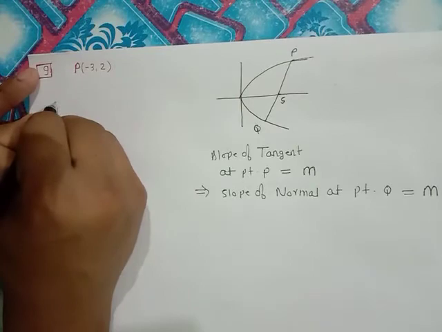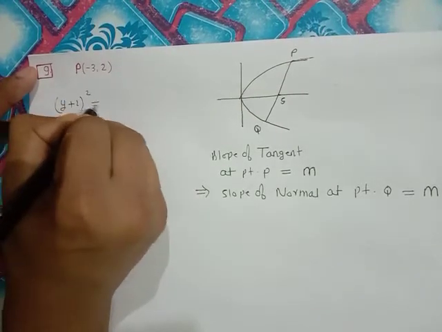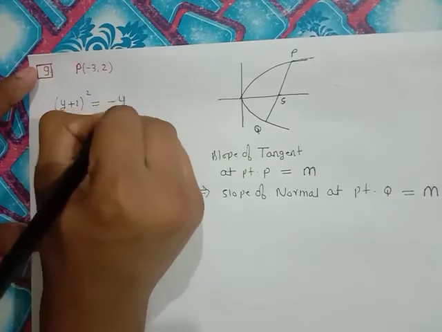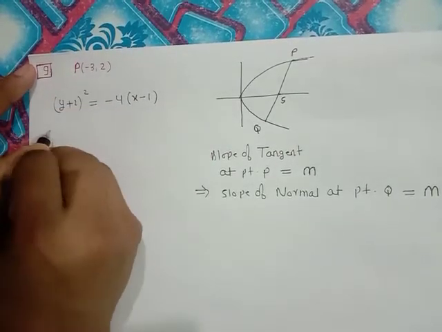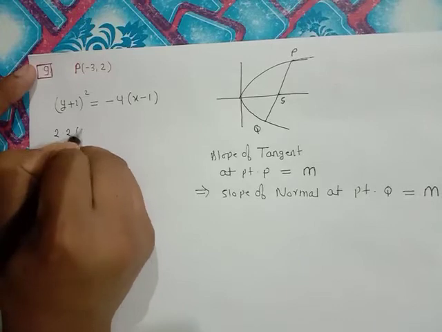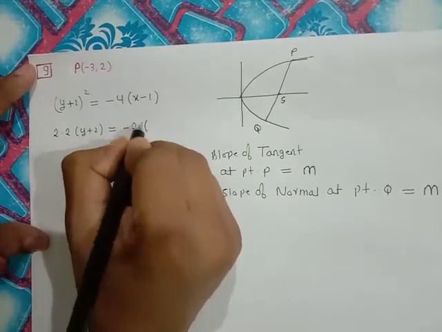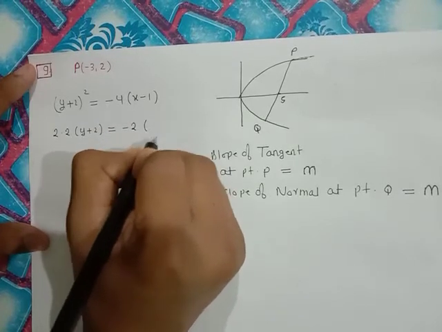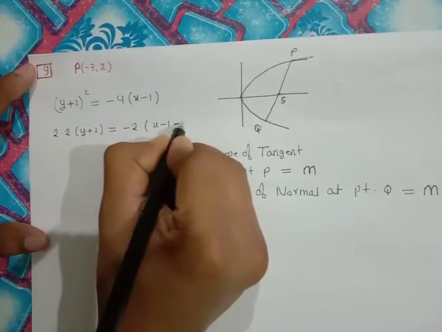The curve equation is given: (y plus 2) square equal to minus 4 times (x minus 1). So let's write the equation of the tangent at this point. We will get 2 into 2 into (y plus 2) is equal to minus 4 times (x plus x1) by 2, so 2 to cancel, minus 2 times (x minus 1 minus of minus 3).